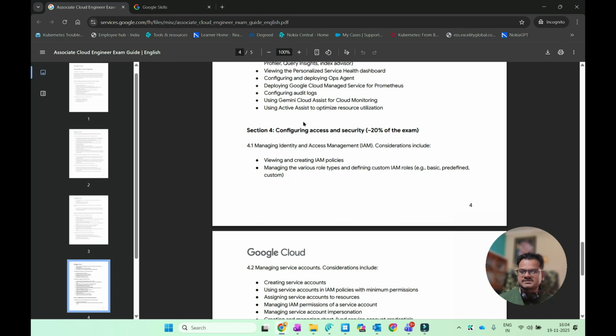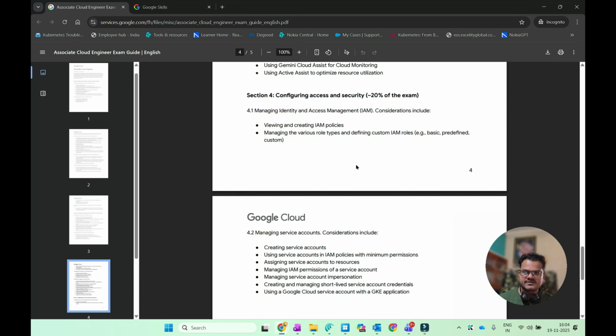And the next section, that is configuring access and security, very much important for any cloud project. Only 20% of the questions will come from this section, but it is very much crucial for any project of any cloud provider, right? That is the managing of identity and access management.